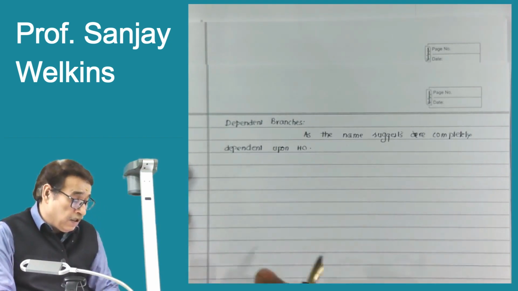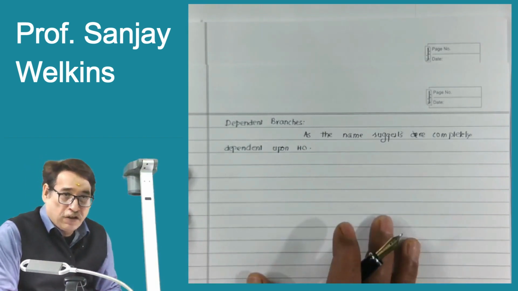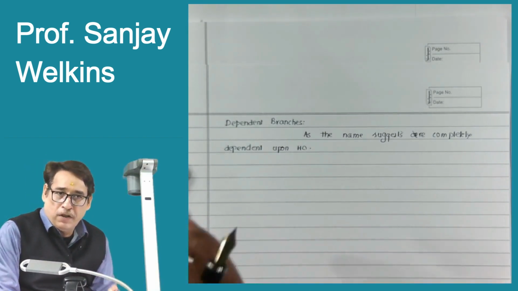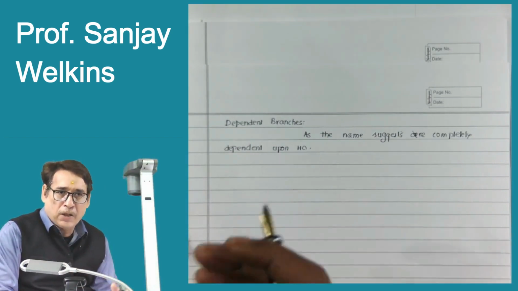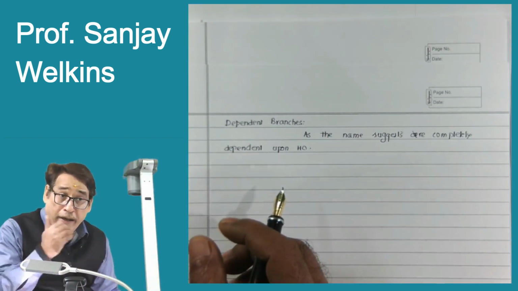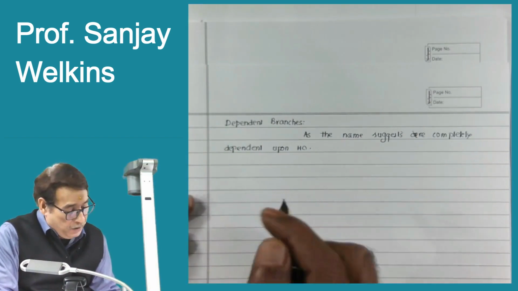As I said earlier, complete dependence reflects that all the major policy decisions with respect to the operations or the functional aspects of the branch will remain in the hands of the head office. Correct?